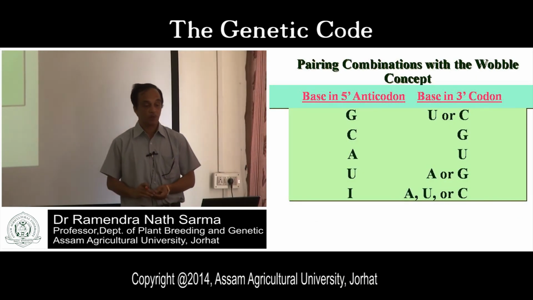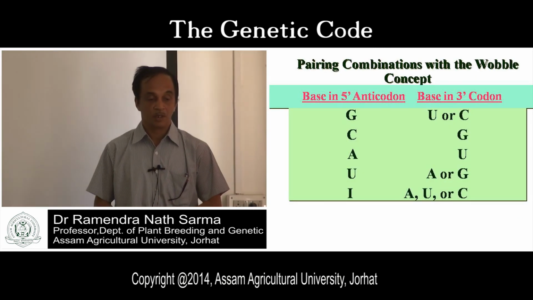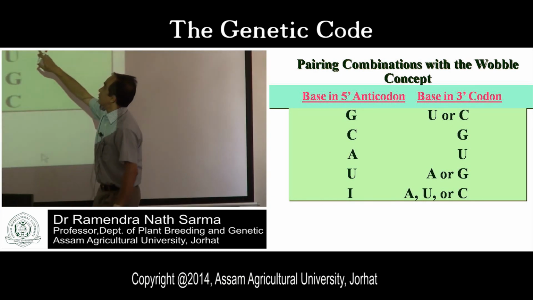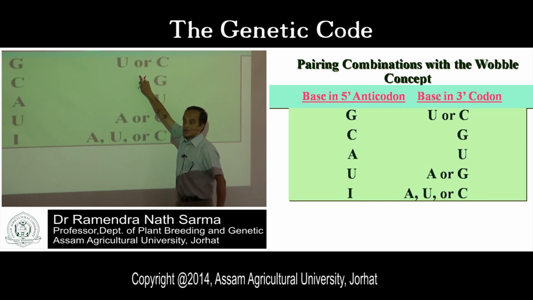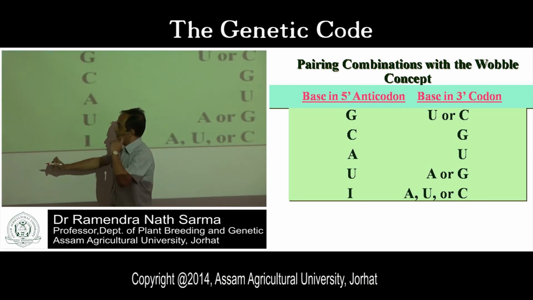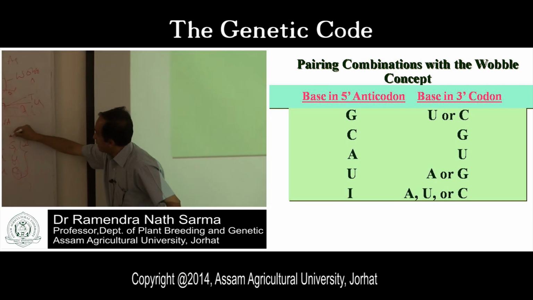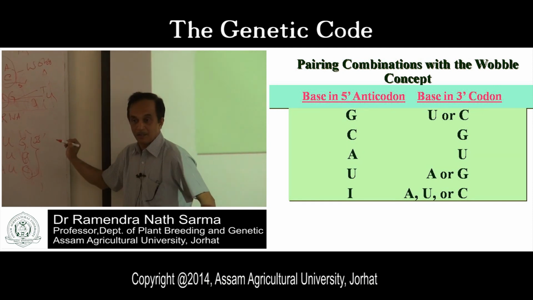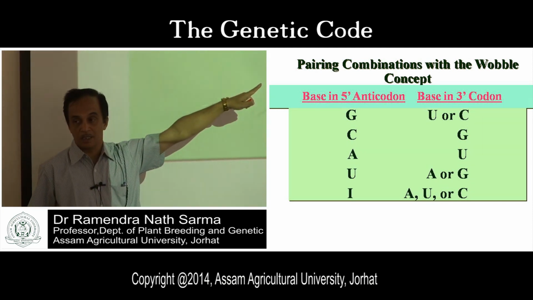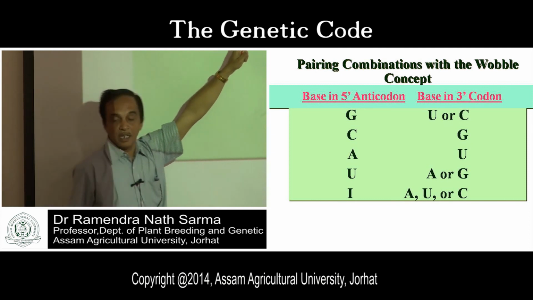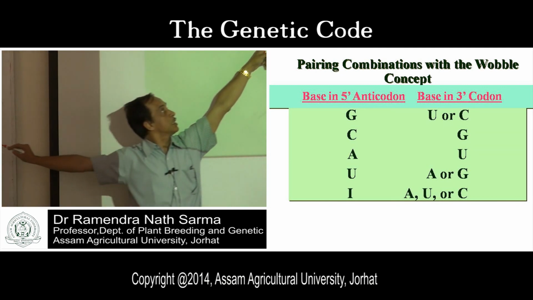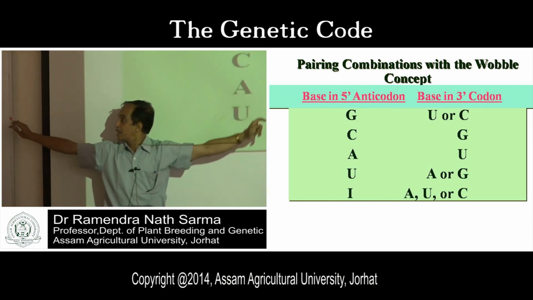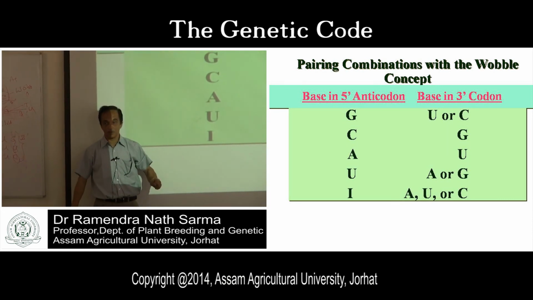Look at that. Suppose base U or C is there in this position. When there is U or C, then any tRNA molecule carrying G in the 5' end of the anticodon can recognize the same codons. Are you getting my point?